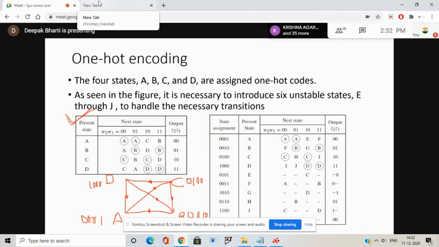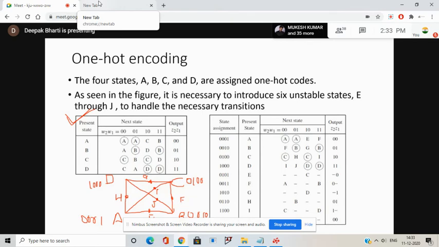Let's say this is A, B, C, D, E, F, G, H, I, and J. So we have to include an unspecified state in each of the transitions.